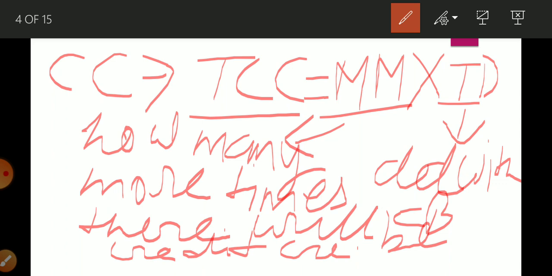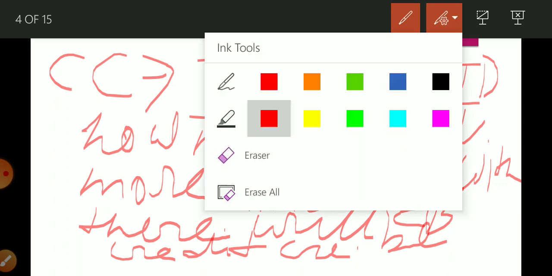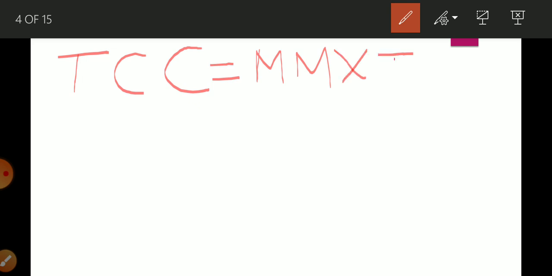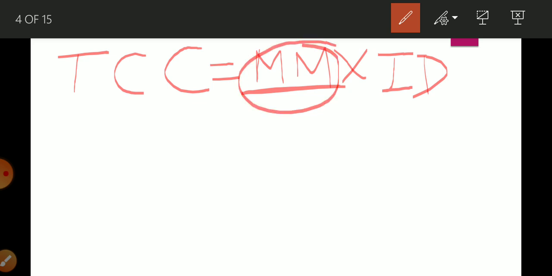So for calculating total credit creation or total money creation, we use the equation: money multiplier multiplied by initial deposit. Now, what is money multiplier? Today's topic is all about money multiplier and some numerical questions.